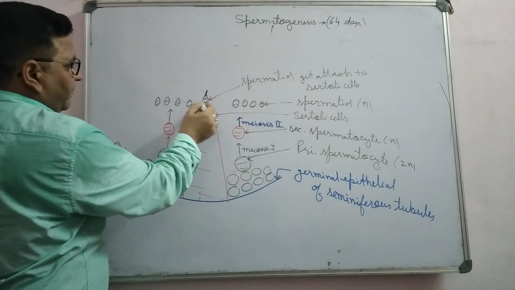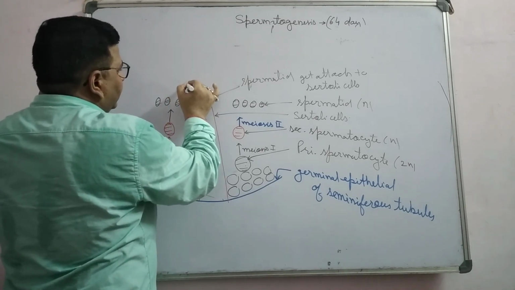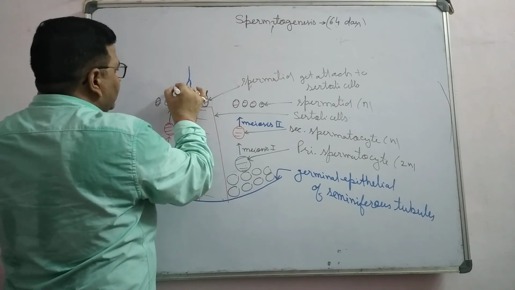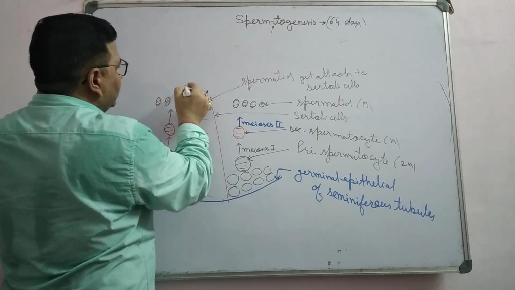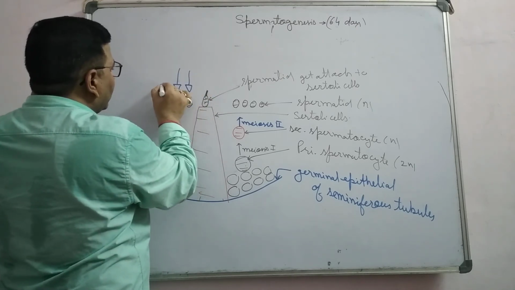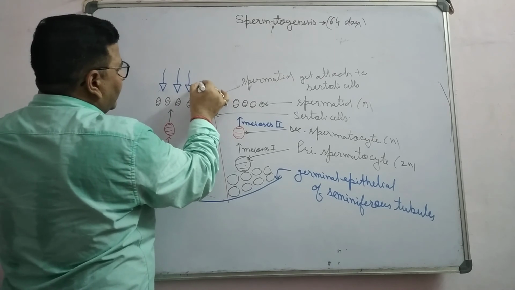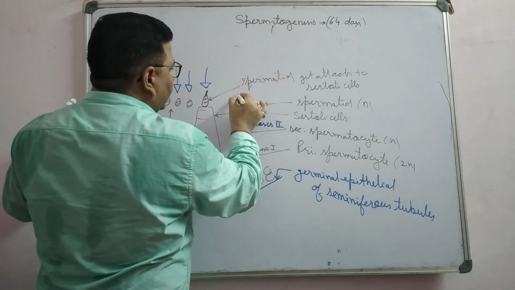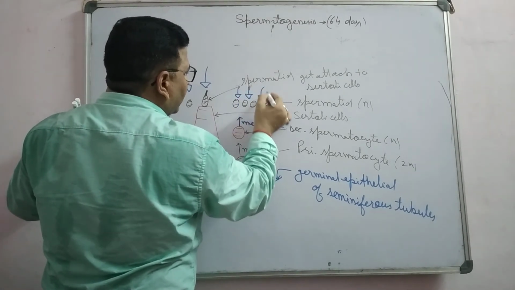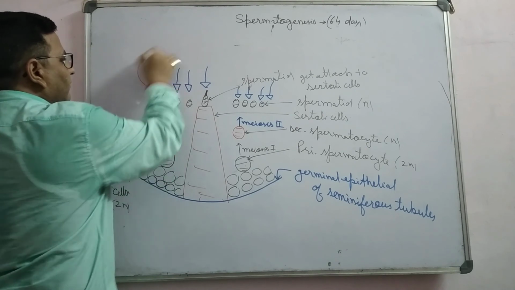So these Sertoli cells provide nourishment, and after that the spermatids ultimately change into the form of sperms. So these finally form this one, sperm.